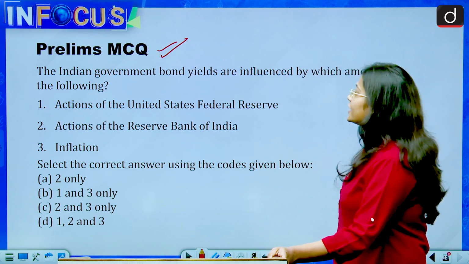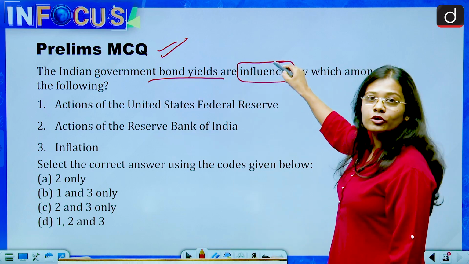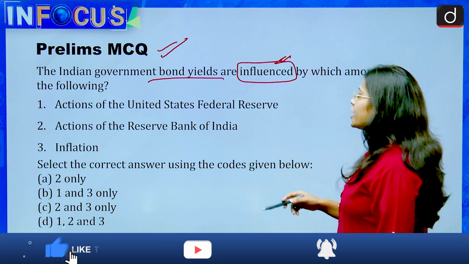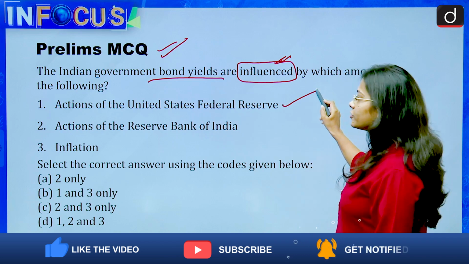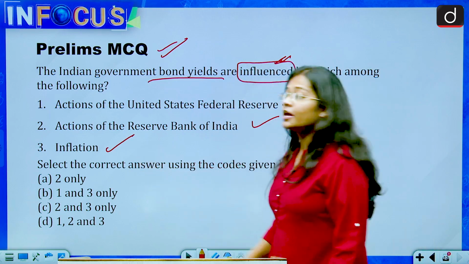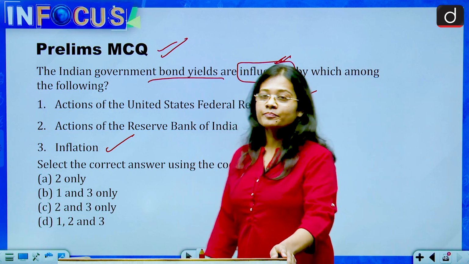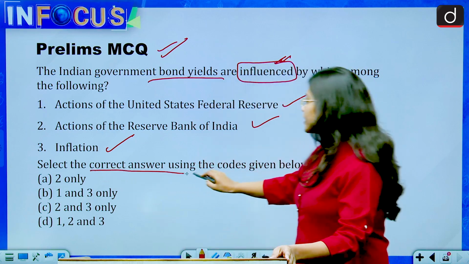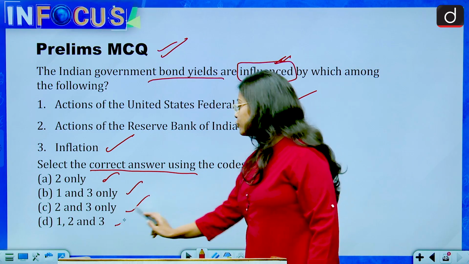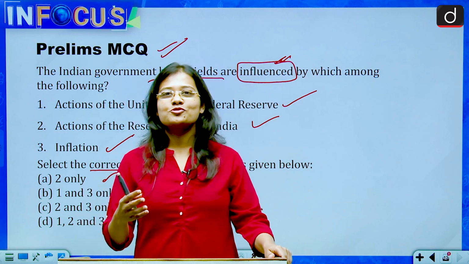So let's see. The Indian government bond yields are influenced. Influenced is the word that you need to see here. Is influenced by which among the following? First, actions of the United States Federal Reserve. Second, actions of the Reserve Bank of India. And third, inflation. You need to tell me the correct answer in the comment section. The options are: 2 only, 1 and 3 only, 2 and 3 only, 1, 2 and 3. So let's see who has actually listened and understood the video.